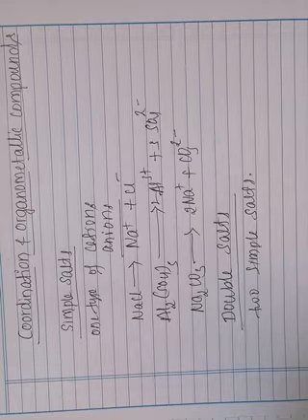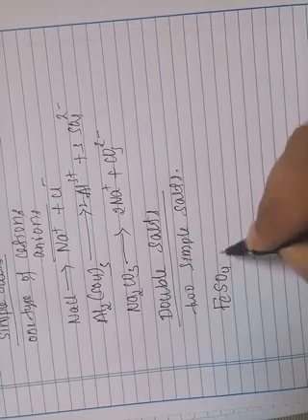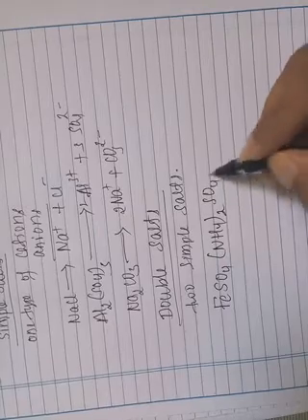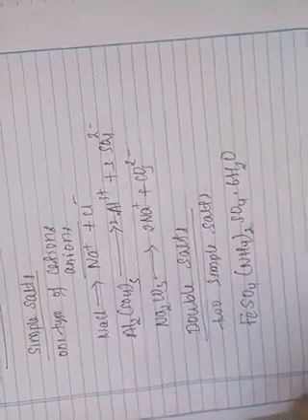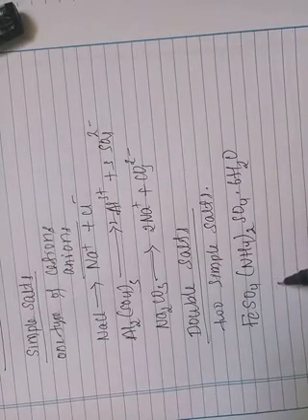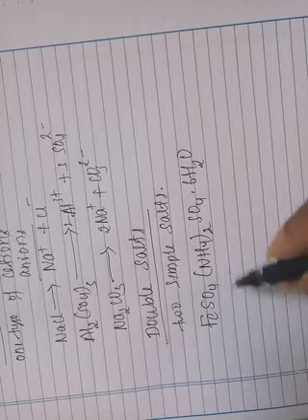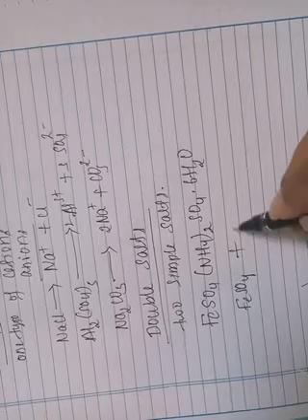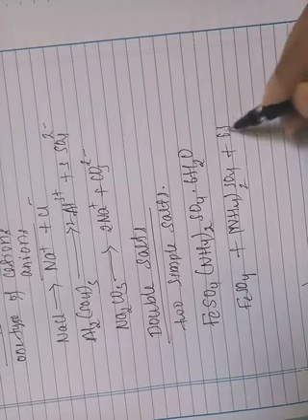For example, Mohr's salt or ferrous ammonium sulfate, its formula being FeSO4.(NH4)2SO4.6H2O. This ferrous ammonium sulfate, or Mohr's salt, is formed by the combination of two simple inorganic salts, one is ferrous sulfate and another one is ammonium sulfate, plus 6 water molecules.